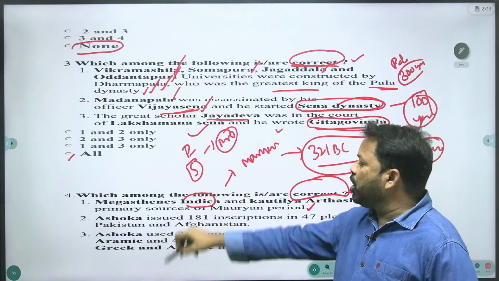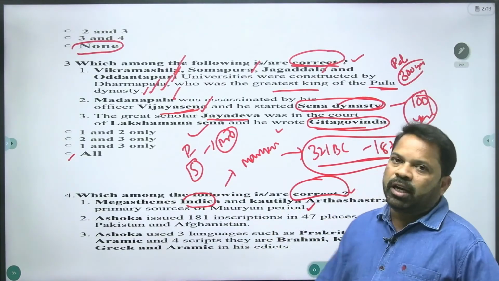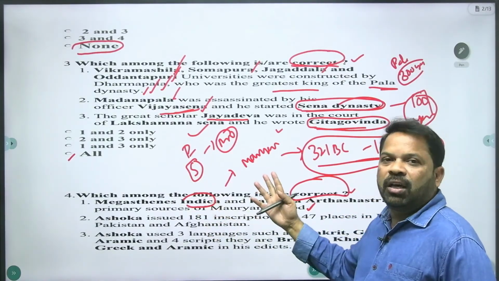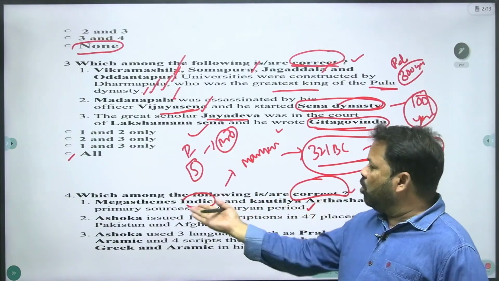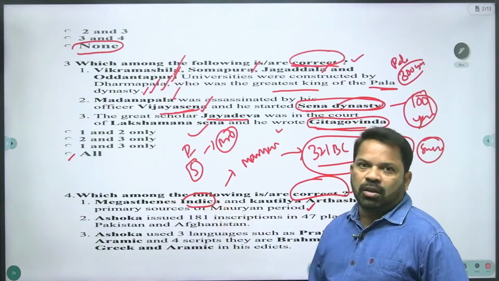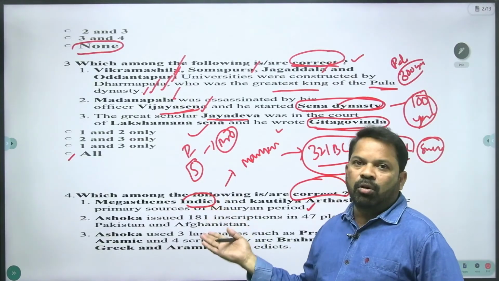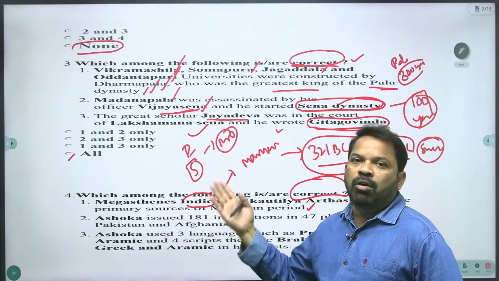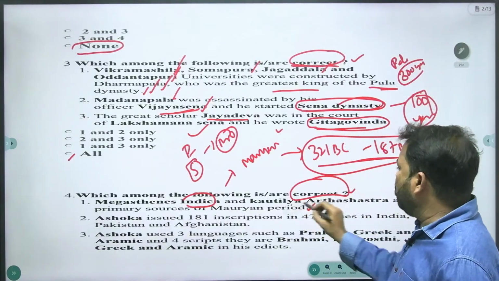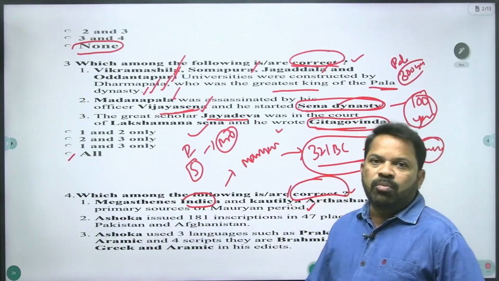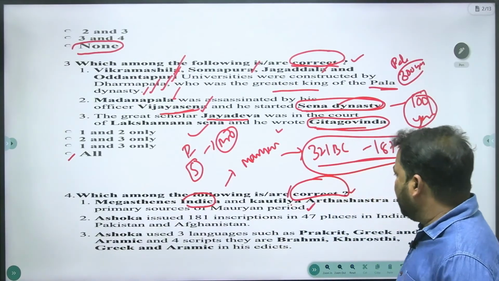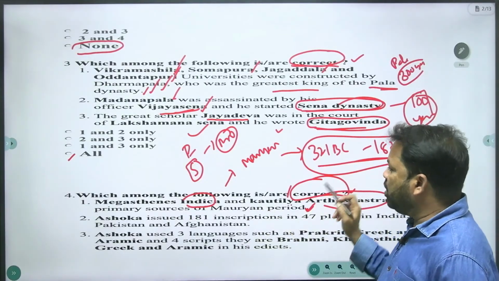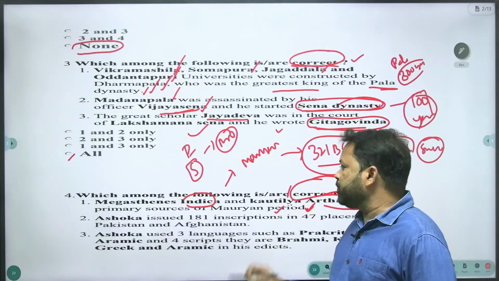And Megasthenes, who wrote Indica, was sent by Seleucus Nicator to the court of Chandragupta Maurya, and he had seen the situations in the Mauryan period and wrote Indica. So Indica is in the Greek language, and the meaning of Indica is India, India in the time of the Mauryan period. And Kautilya was the prime minister in the court of Chandragupta Maurya, and he wrote the Arthashastra, a primary source of the Mauryan period. Yes, that is the right statement.